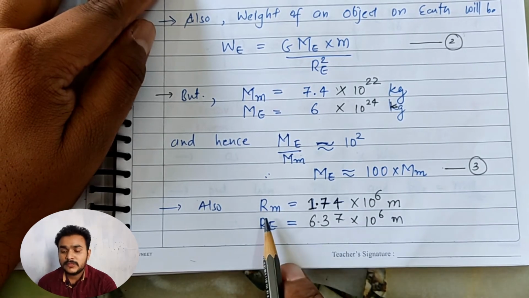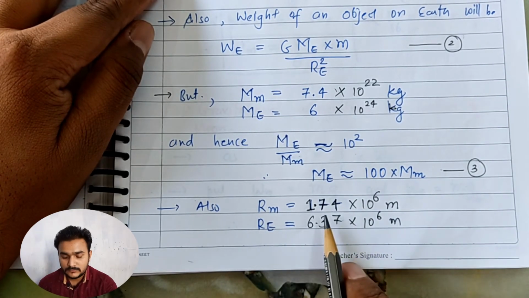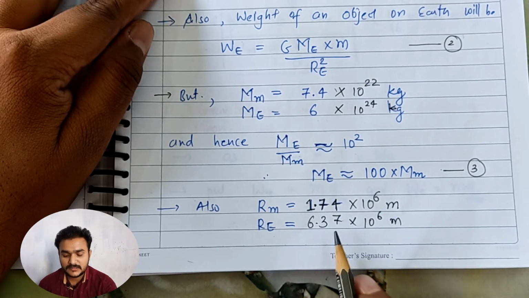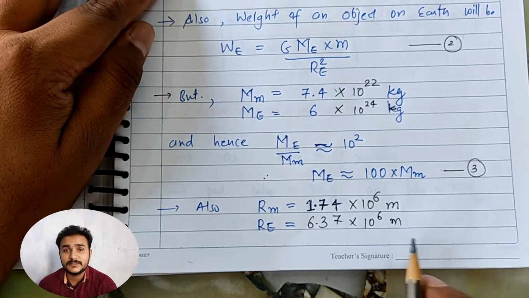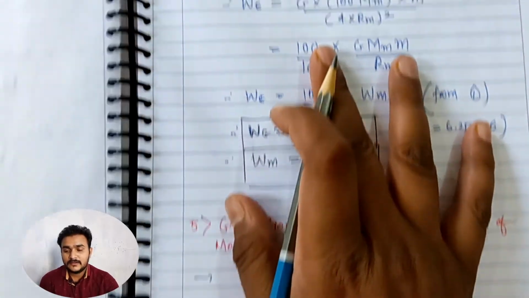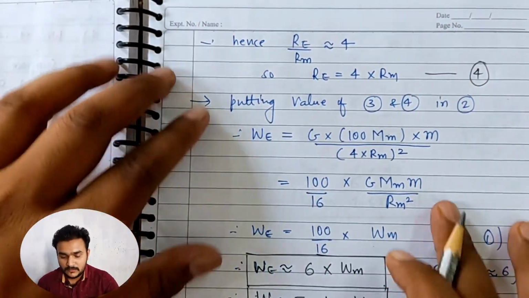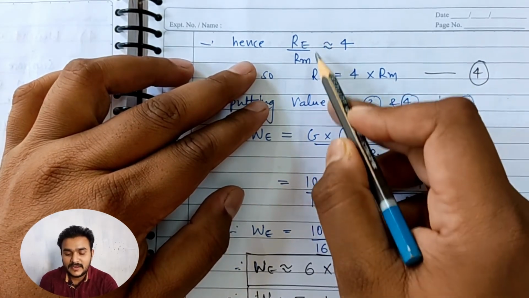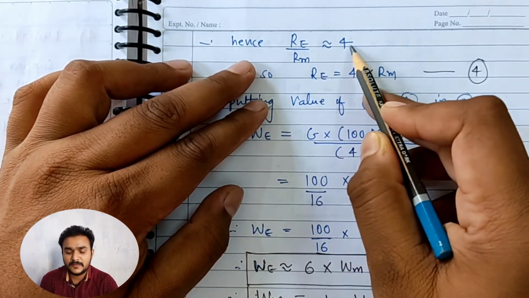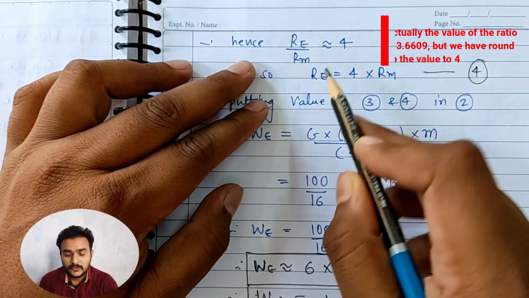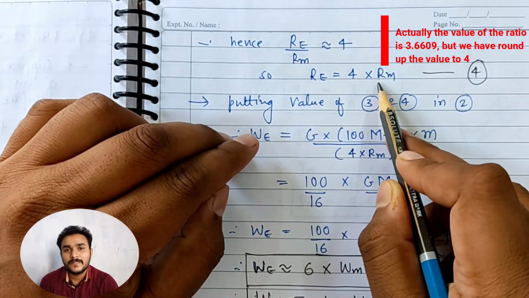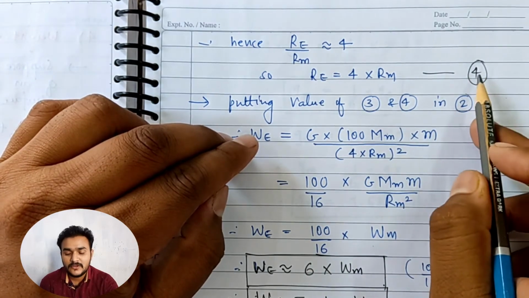Also we know the values of radius of moon, that is 1.74 × 10^6 meter, and radius of earth is equal to 6.37 × 10^6 meter. So if we want to compare the radii of both earth and moon, then radius of moon by radius of earth comes out to be about 1 by 4. That means that the radius of earth is 4 times the radius of moon. Tell this as equation number 4.